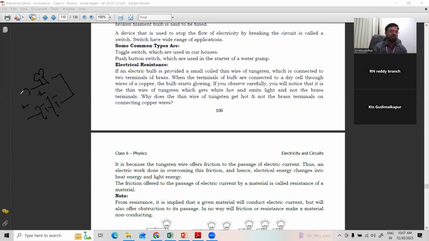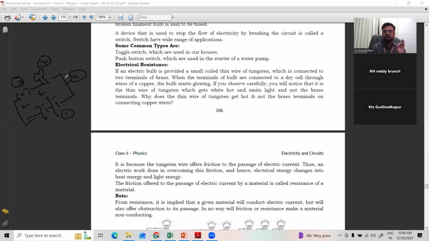Then we have a symbol for key or switch. They are connected through wire. So four are there: 1 is source, 2 is consumer, 3 is key, and 4th one is wire. And this is a simple diagrammatic representation of a simple electric circuit, which should contain one source, one consumer, one switch, connected through a wire.